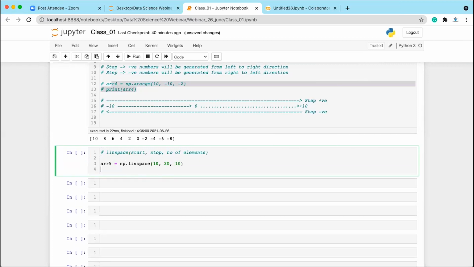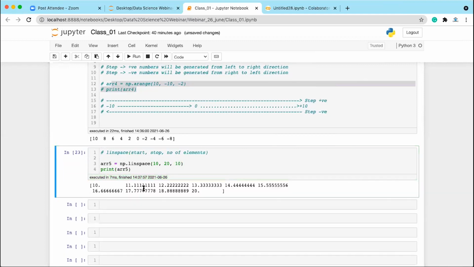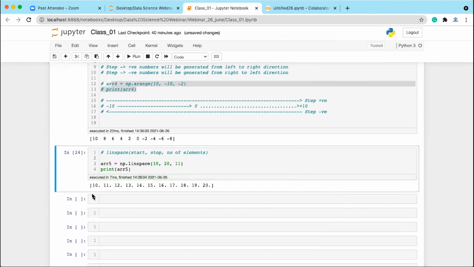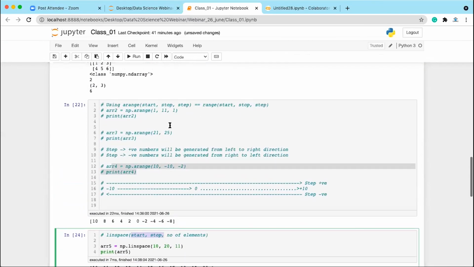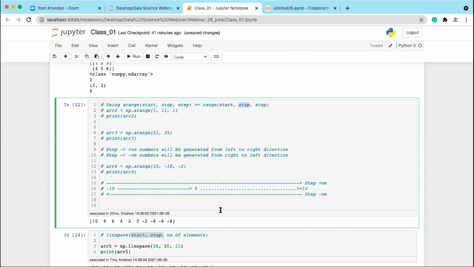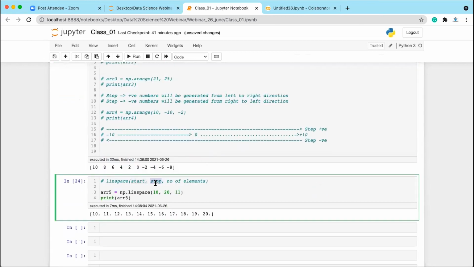Okay. So if you execute and write array 5, let's see what it gives. It gives you these 10 elements. If you write 11 elements, it is going to give you these values. So what you can understand from this: first of all, in the case of the linspace function, start and stop are both inclusive. In the case of the arange function, stop was not inclusive, you were not getting the stop value in the result. But in linspace, the stop value is inclusive, you get it inside the result.